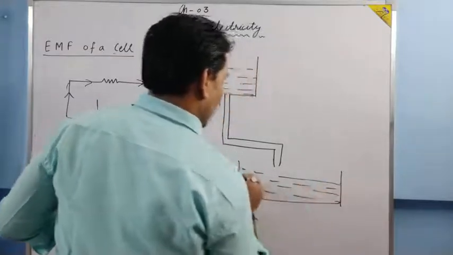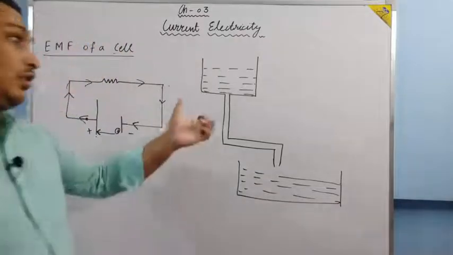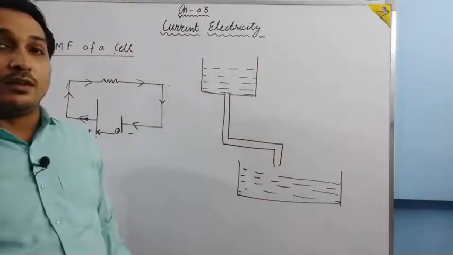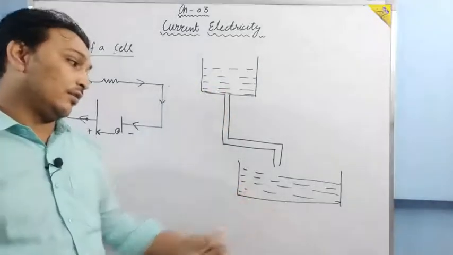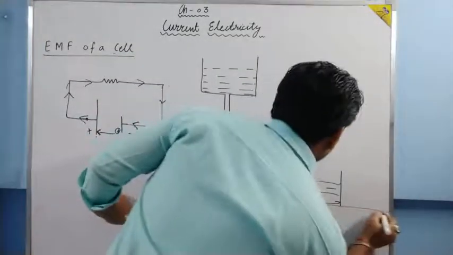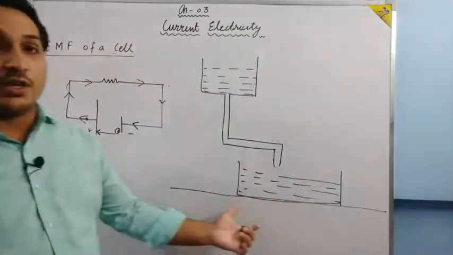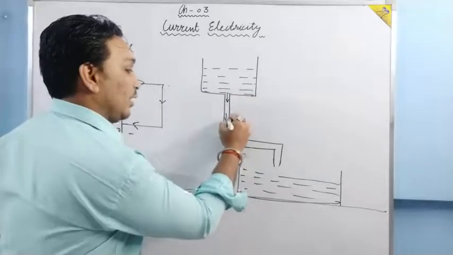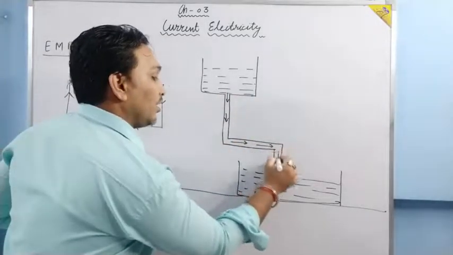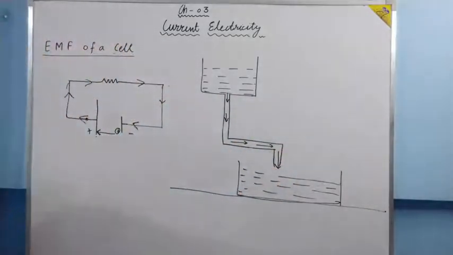Why is it so? Because this region is at greater height, so it will have greater potential energy. Suppose this is the ground, so this is at the ground, it has less potential energy. The water will flow from the higher potential energy region to the lower potential energy region. This motion is spontaneous. This will go by itself. It need not be started, nothing needs to be done.